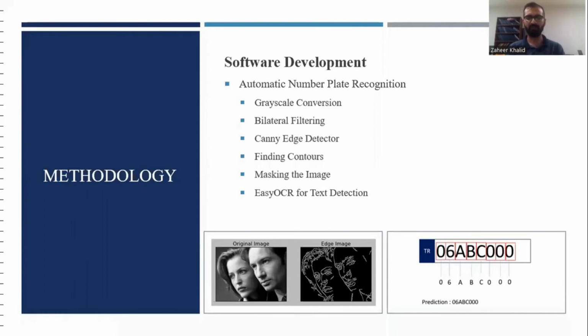And after that, we are using the Canny edge detector to draw the edges on the image so it can specify the license plate area on the image. And then we are using finding contours and masking the image to locate the license plate, and then cropping that specific area which concerns only the license plate, and then we are sending it to the EasyOCR methods for the text detection. And then that text is saved in the files.